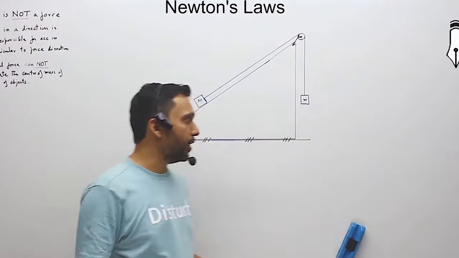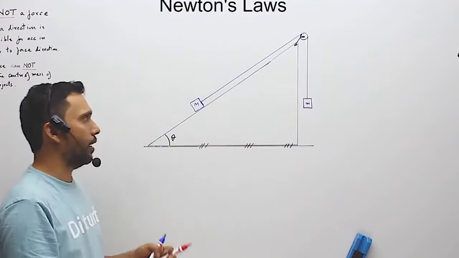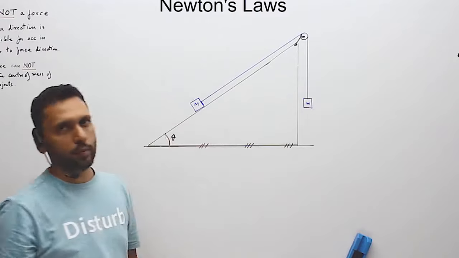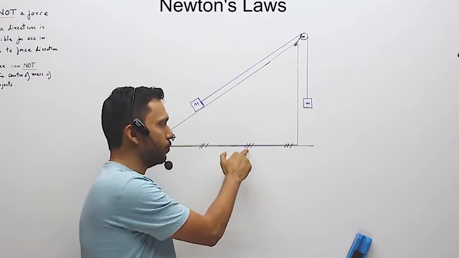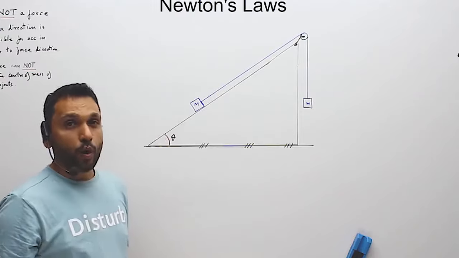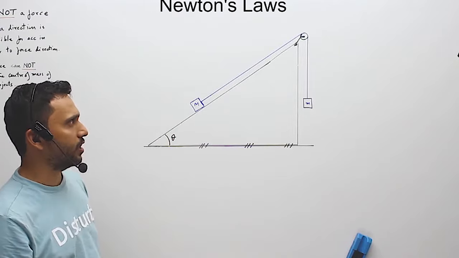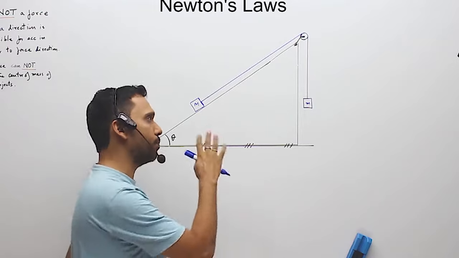Now you will see that in many a case we have an inclined plane and the bodies are moving on that inclined plane. The inclined plane itself may be movable. In this particular case it is not, it is fixed. So what happens in such cases and how do we go about the question in such cases? We'll discuss that by taking one of the most simple examples.